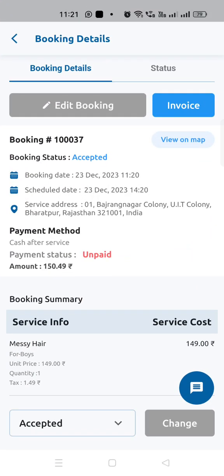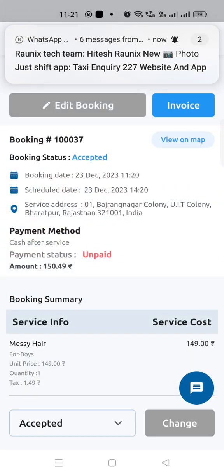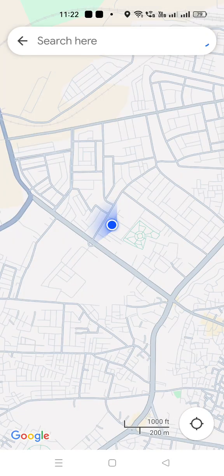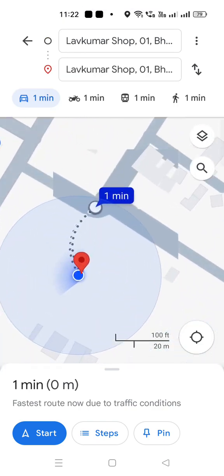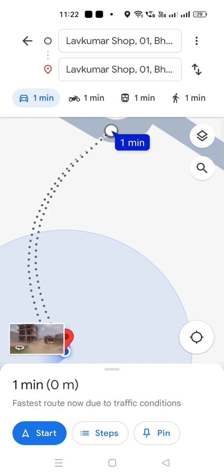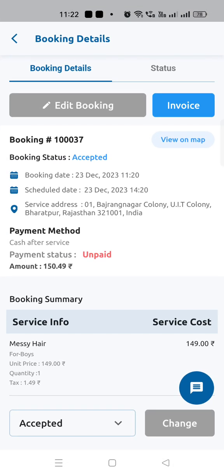Okay, and now let's go ahead. If the provider wants to see the customer location on map, he can easily see the customer location on map like this. Because I am sitting in the same place, that's why it's showing me this location only, just 1 minute away. And that is how the provider can use the Google map directly to see the customer location.